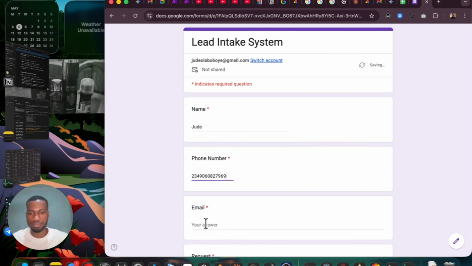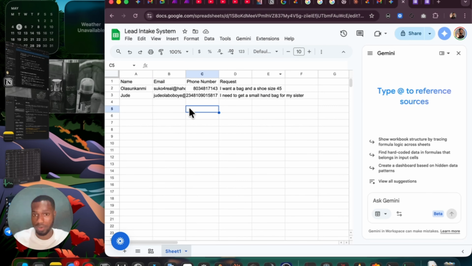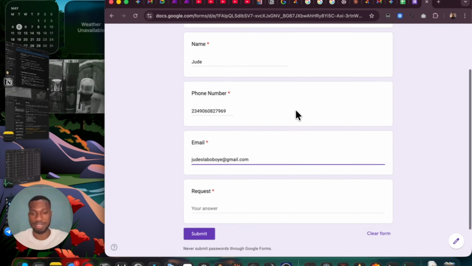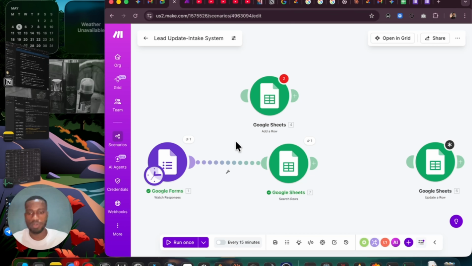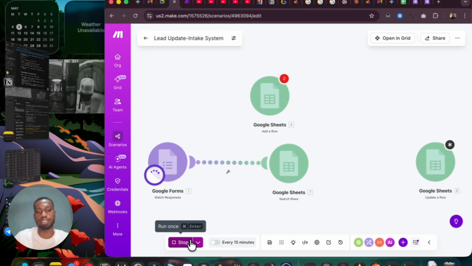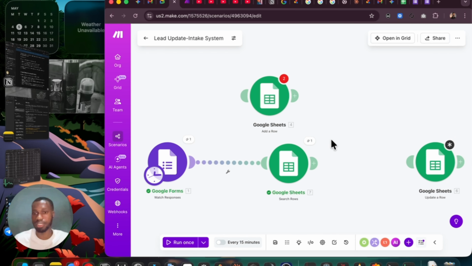060827969. Alright, so we're going to use judolabubuye@gmail.com, which exists currently, right? So that's what we're using, and we're going to make the request, same thing, and submit this. So this time around, we'll run this. It's not showing an error because it's making its filter, it is correct.